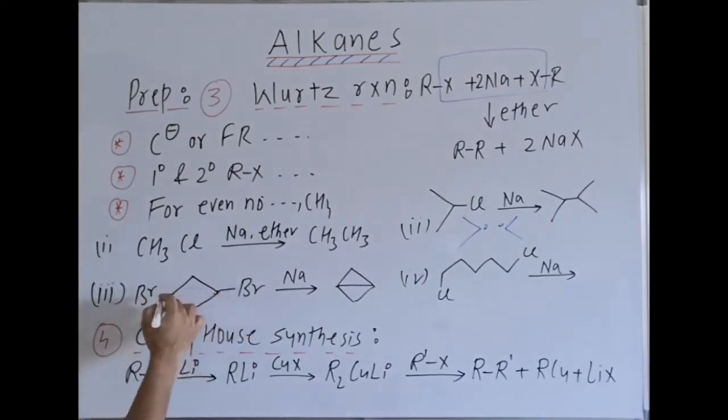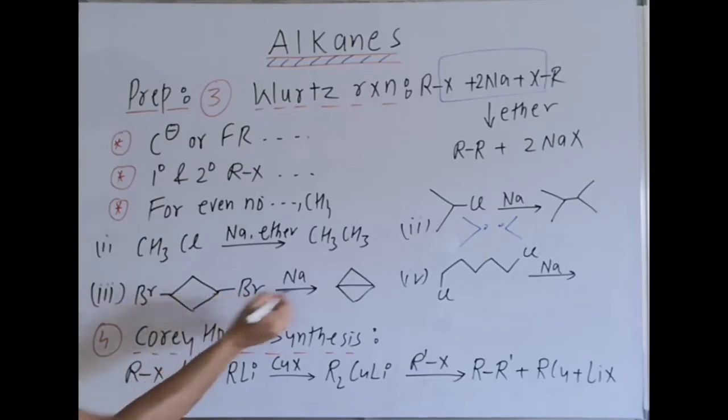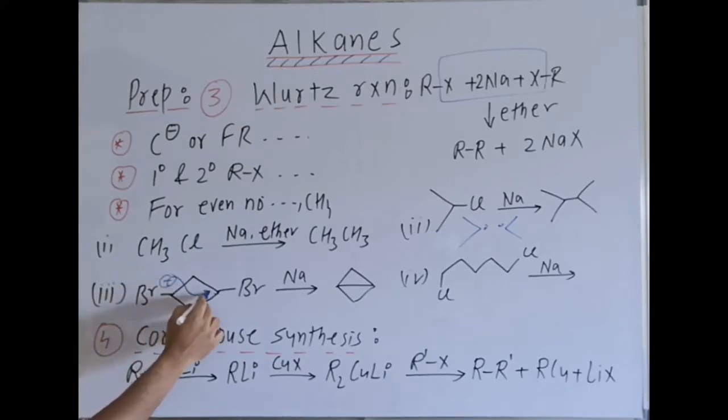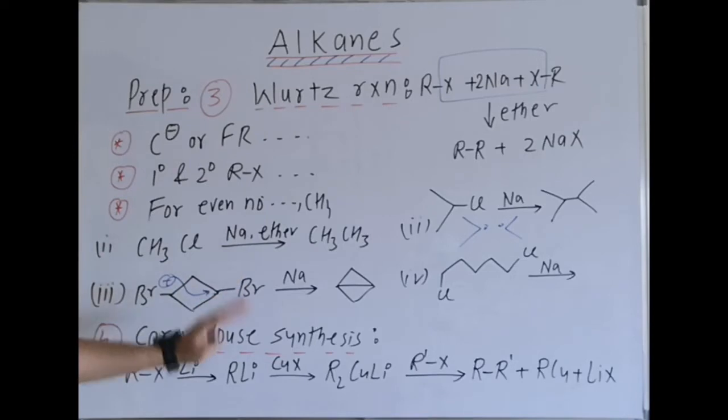Third case, within the same molecule, two halogens, Br. A radical is formed, and they will combine to give you a bicyclic compound. The other possibility is that a carbanion is formed, right, and it will undergo SN2 attack. Here it again gives the same product. So you can understand it in both ways.